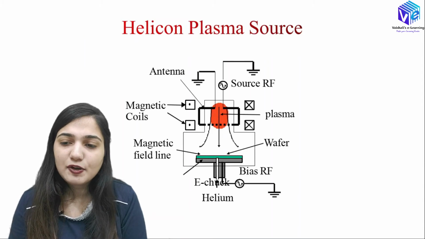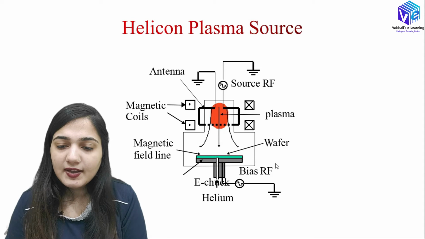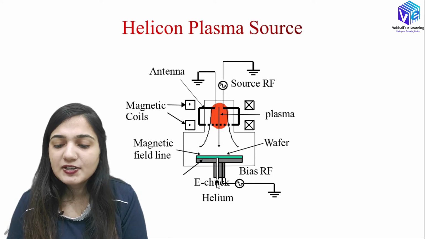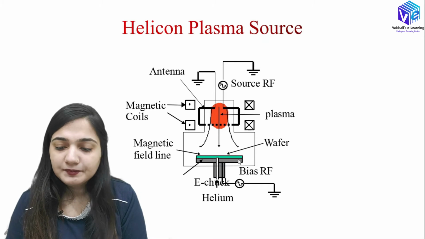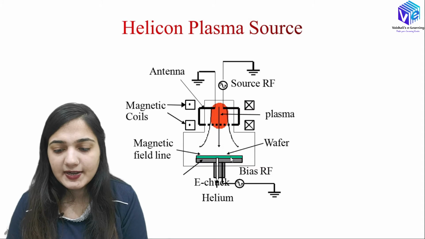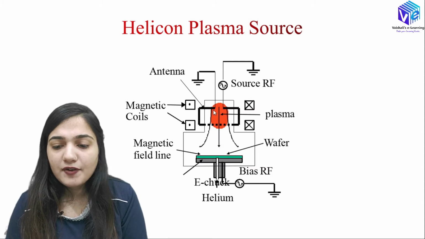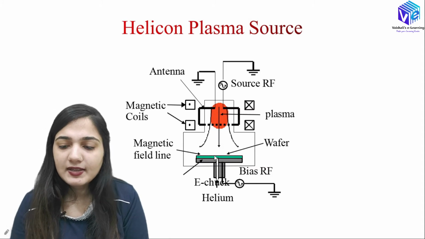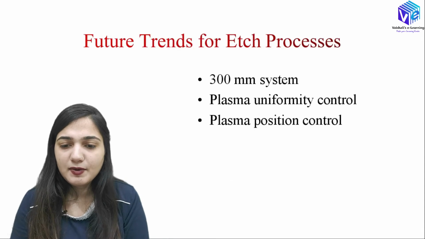Now this is the Helicon plasma source. Here we have the magnetic coils present, here we have the antenna present, and here we have the source RF. Due to the magnetic coils, we have the magnetic field, and this is the magnetic line of force. Here we are using the electrostatic chuck, and we have the bias RF also to provide the ion bombardment energy. From the plasma the ions will be hitting the wafer, and this is how the etching will be performed.